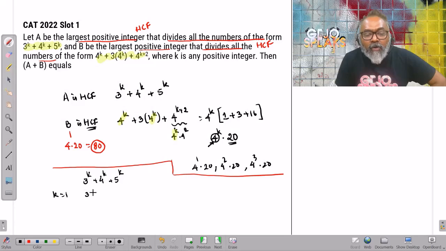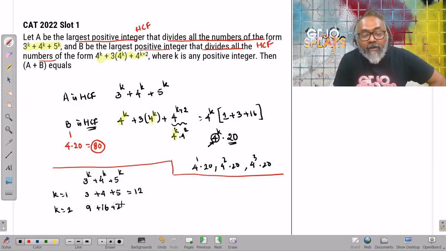That is 3 to the power of 1, which is 3, plus 4 to the power of 1 is 4, plus 5 to the power of 1 is 5. That is 12. Let's put k equal to 2. That will be 3 square, which is equal to 9, 4 square equal to 16, 5 square equal to 25. 16 plus 9 is 25, 25 plus 25 is 50.